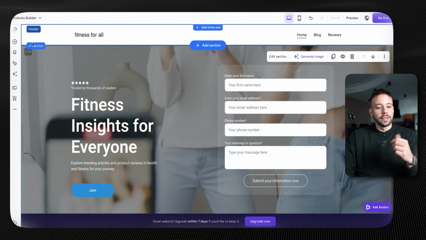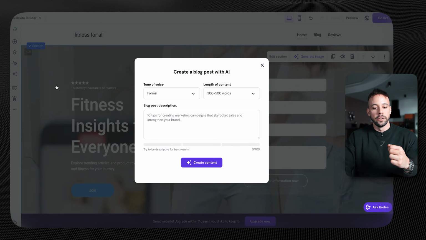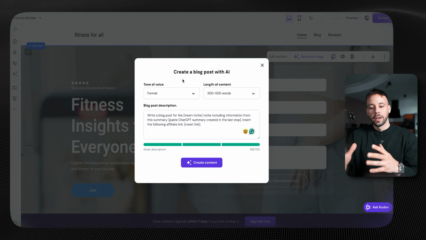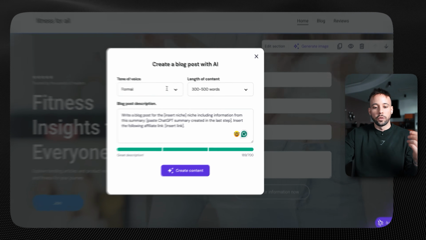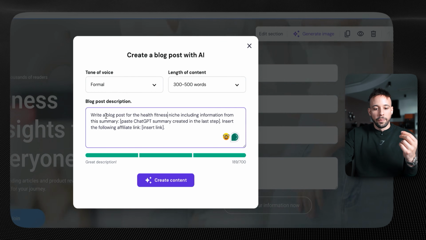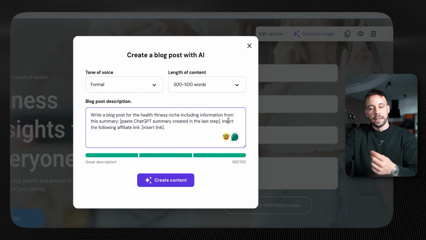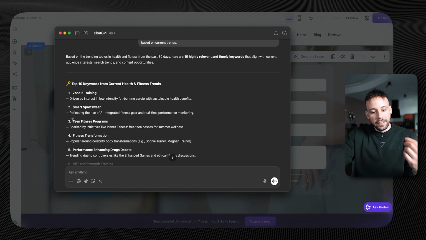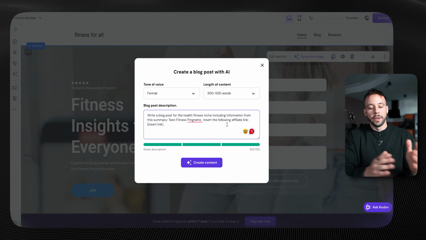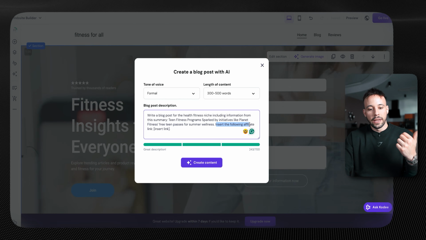So what I'm going to do now is go on the left here, click on AI tools, and click on AI blog generator. Once you click here, I also have a prompt that you can simply copy and paste. It says, write a blog post for the insert niche. In my case, it's going to be health and fitness, including information from this summary. And here I'm going to paste in the ChatGPT summary created in the last step. So I'm going to choose here team fitness programs, and I'm also going to copy and paste the summary that ChatGPT gave me.